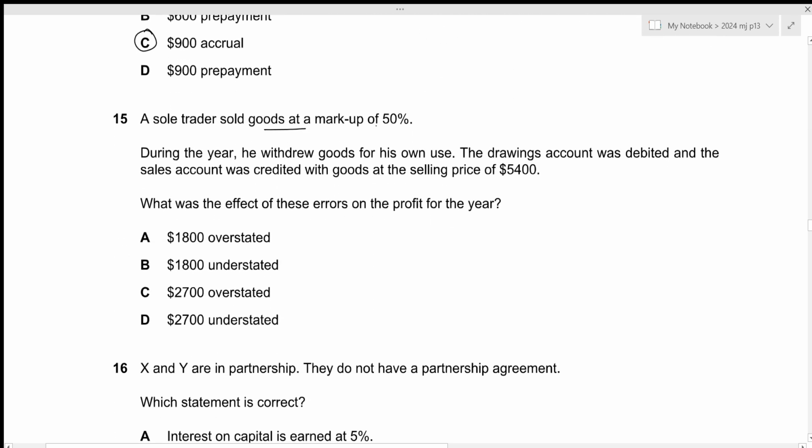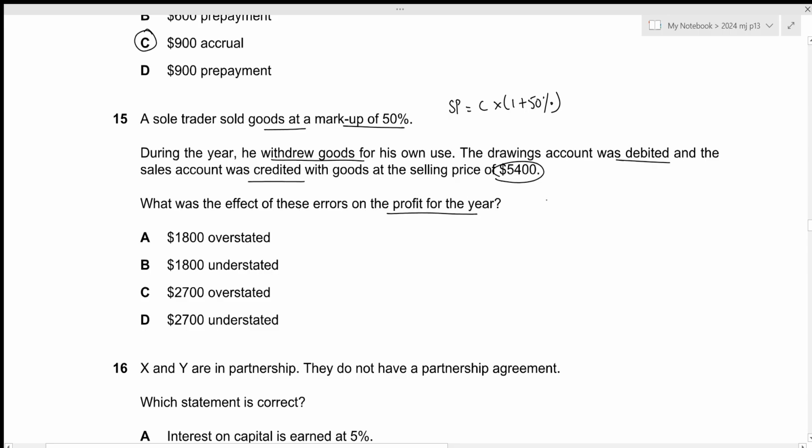A sole trader sold goods at a markup of 50%. Markup of 50% just means that the selling price is cost times 1 plus 50%. So we're basically increasing the cost by another 50% of the cost. During the year, he withdrew goods for his own use. The drawings account was debited and the sales account was credited with goods at the selling price of 5,400. What was the effect of these errors on the profit for the year?